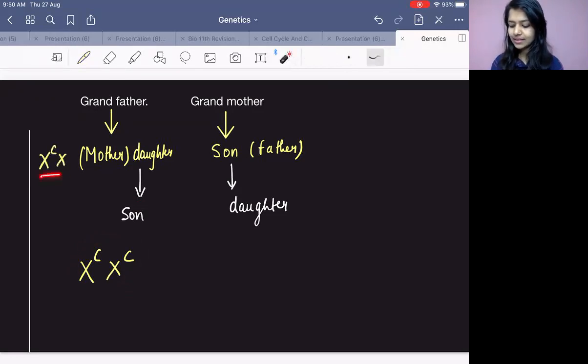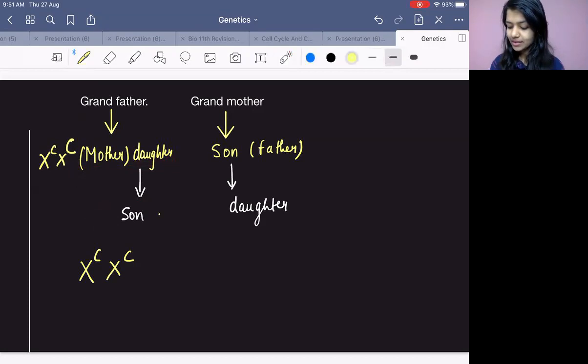Will the mother be having the disease? No, right? Because it should be both homozygous. What I have done here, one is small and one is capital. It means mother is a carrier. She is not going to have the disease, but there are chances that she can give disease to son.